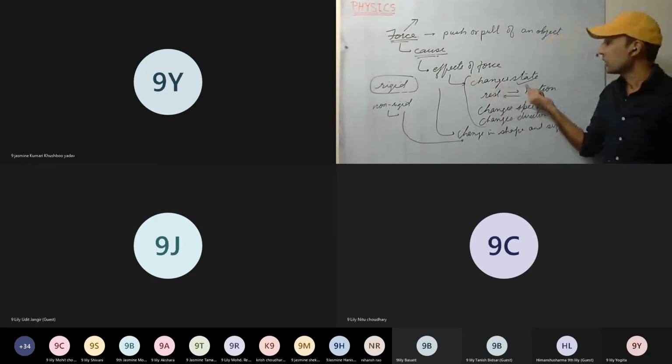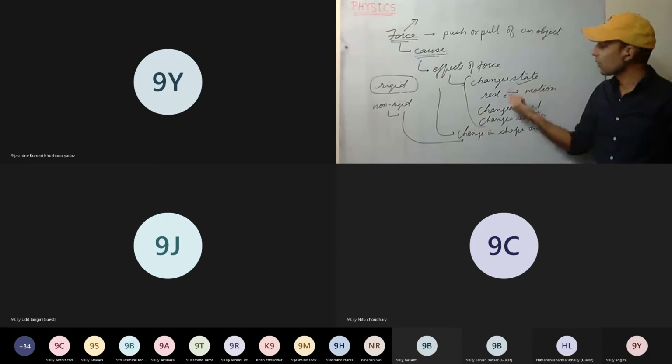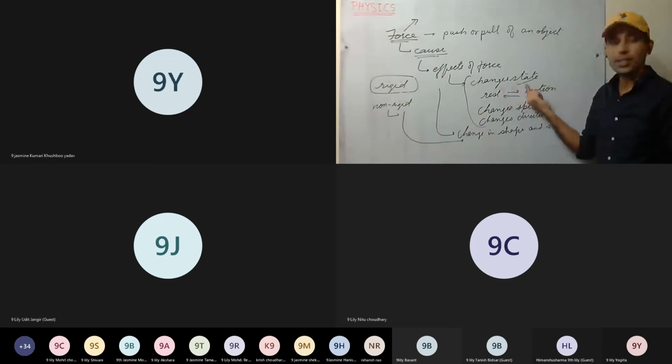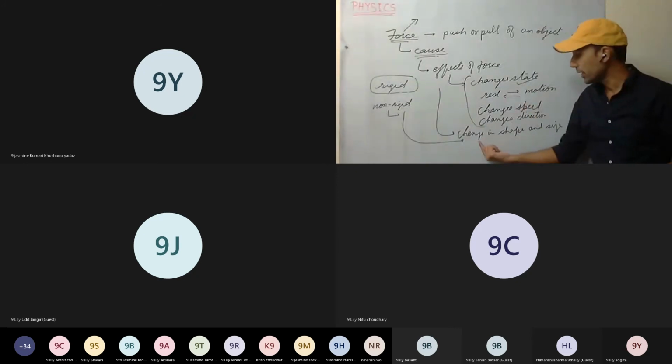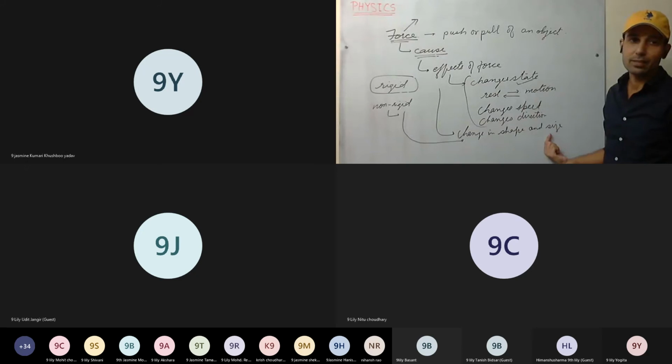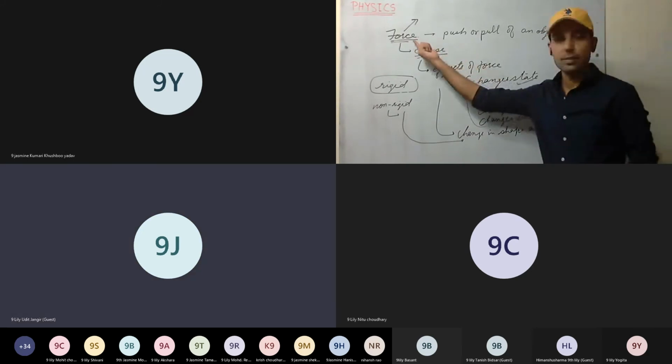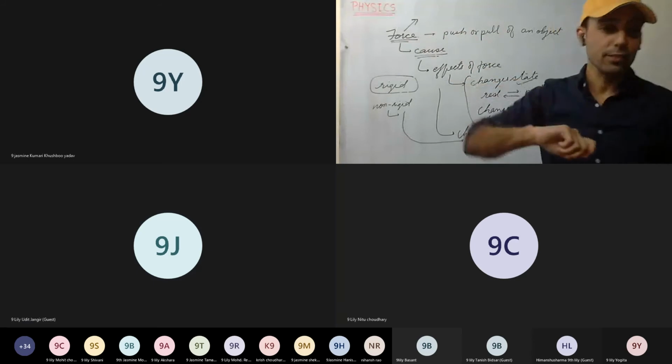It can either change the state, that is, change the state of rest or of motion, or it can change the shape and size. The definition is clear? Yes, sir. It's the physical cause. In the book, it is given as well.